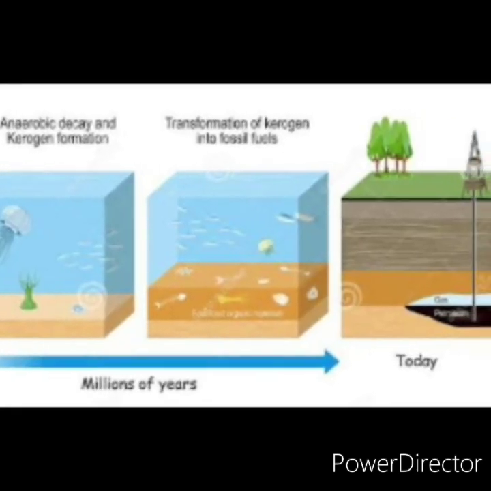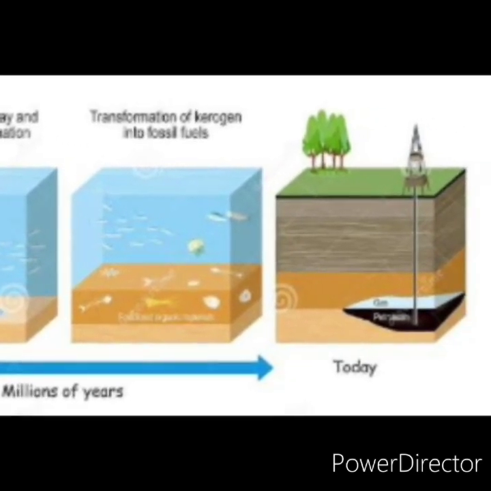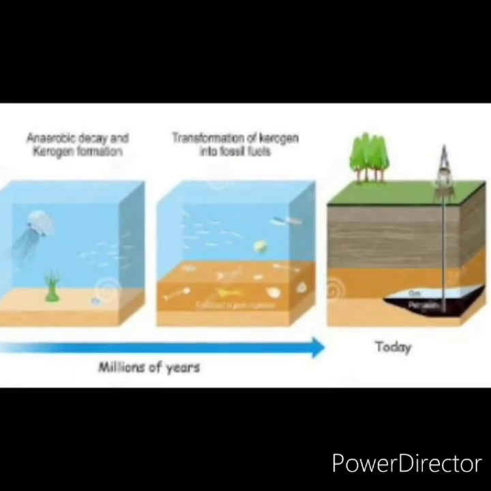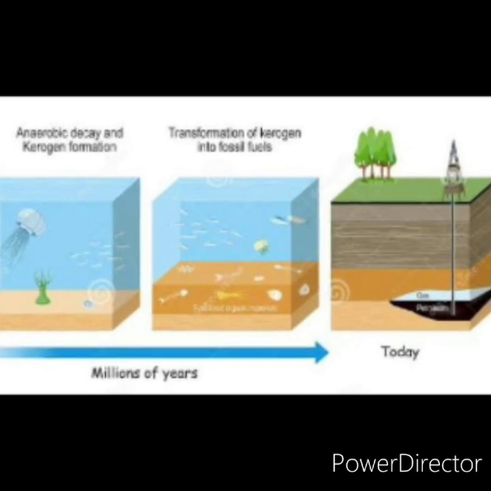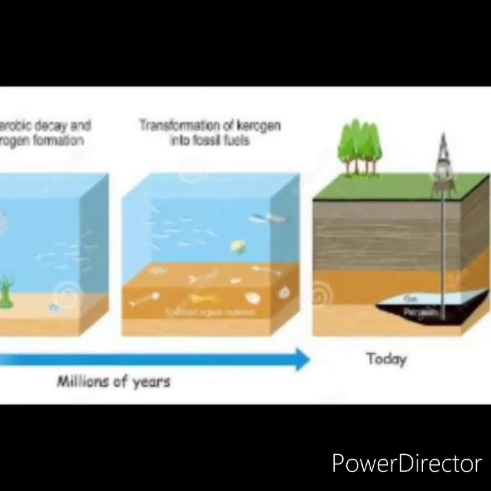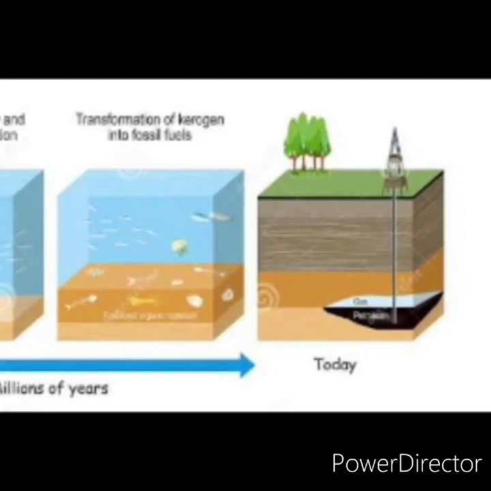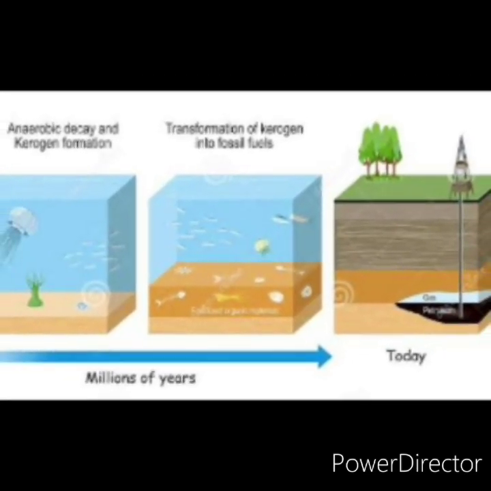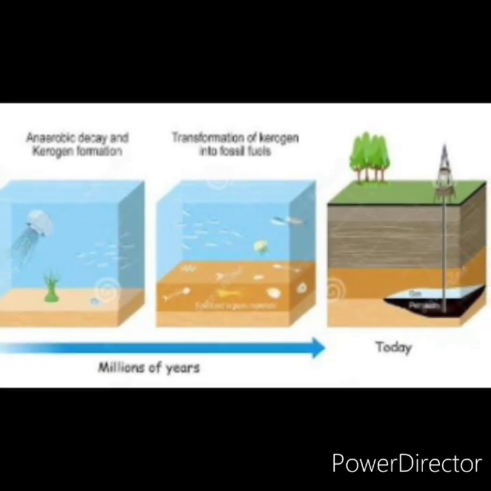How was petroleum formed? It was formed from the organisms living in the sea. As these organisms died, their bodies settled at the bottom of the sea and got covered with layers of sand and clay. Over millions of years, in the absence of air, high temperature and pressure converted these organisms into petroleum.